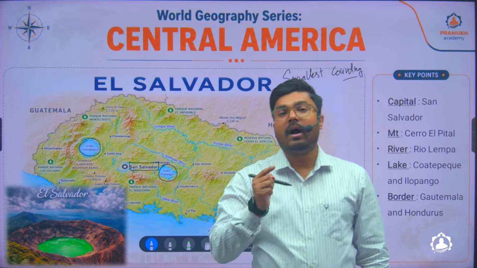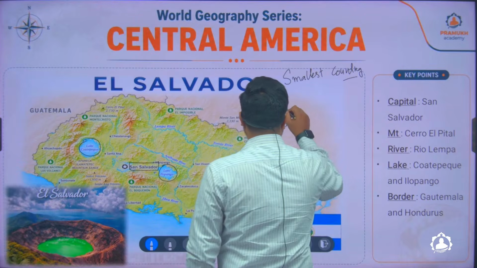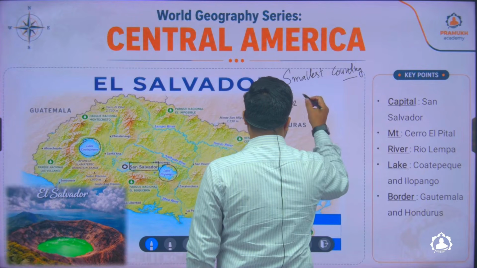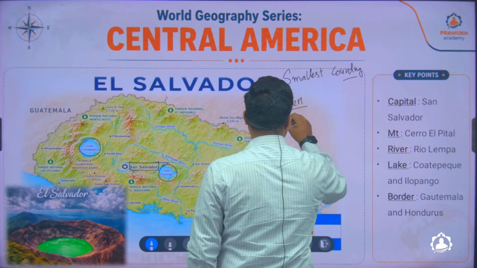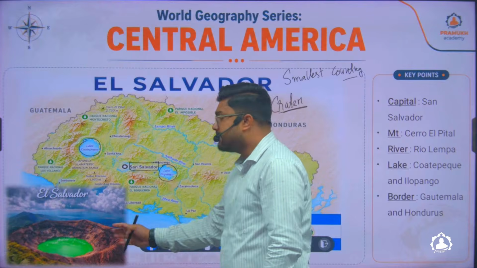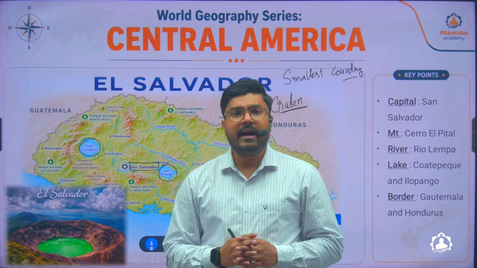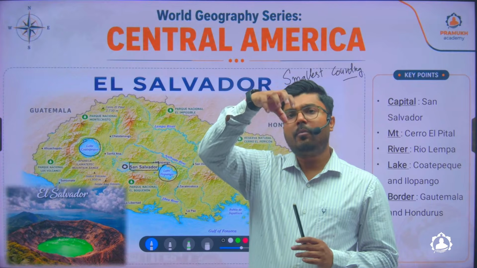Why are these two lakes important? Because they are among the largest crater lakes of the world. The largest crater lake is located in Asia. If you know the name, just type it in the comment section. What are these crater lakes? Crater lakes are lakes which are located on the top of a mountain.